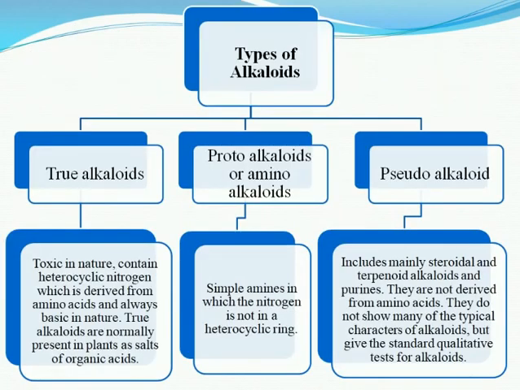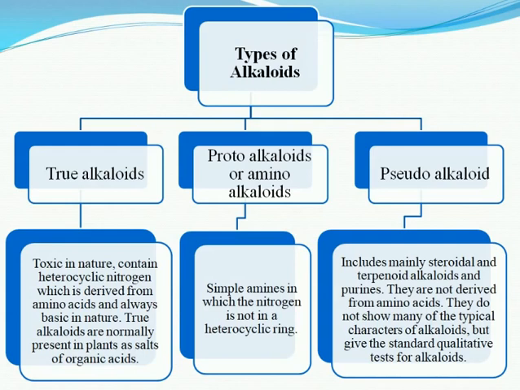Types of alkaloids: they are classified broadly in three categories, that is true alkaloids, protoalkaloids or amino alkaloids, and pseudoalkaloids. True alkaloids are toxic in nature. They contain heterocyclic nitrogen which is derived from amino acids and are always basic in nature. True alkaloids are normally present in plants as salts of organic acids.